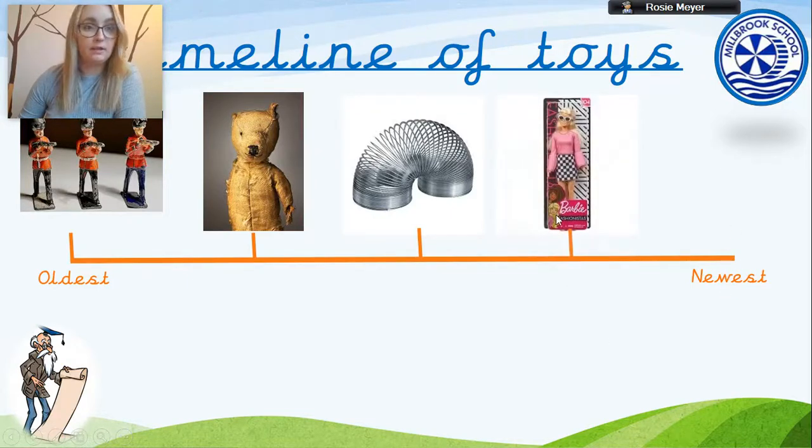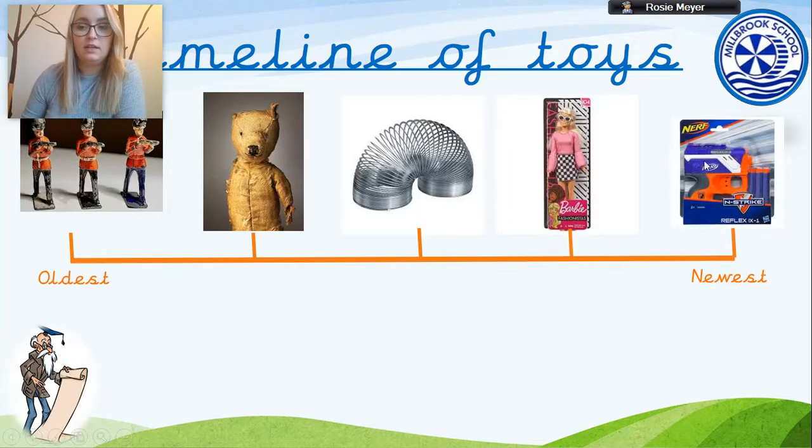Next up, we've got a Barbie. Now, Barbies were invented in the 1950s, so they are quite old, but we still have our Barbies to play with today, but the original Barbies were made a long time ago. And the newest thing here, we've got a Nerf gun. That's quite a new toy that has only been started to play with recently. So we've put these 5 things into chronological order from oldest to newest, from the toy soldiers to the teddy bear to the slinky to the Barbie to the Nerf gun.